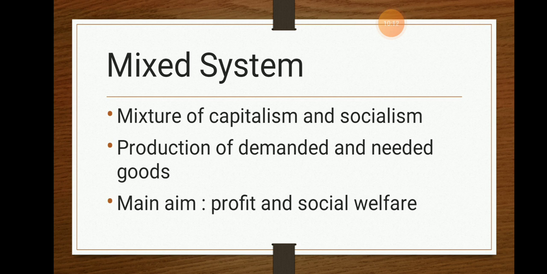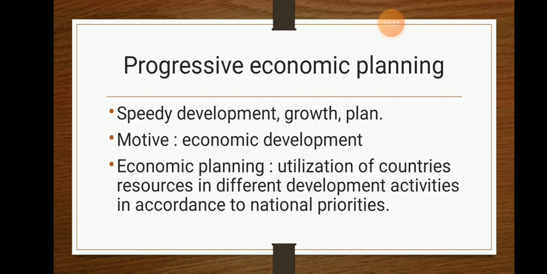And the main aim is, keeping social welfare in mind, to make profit or increase profit in the economy. That is known as the mixed economy. So, based on these three economic systems, progressive economic planning was made. Now, what does this progressive economic planning mean? It means speedy development, growth, or the plan.